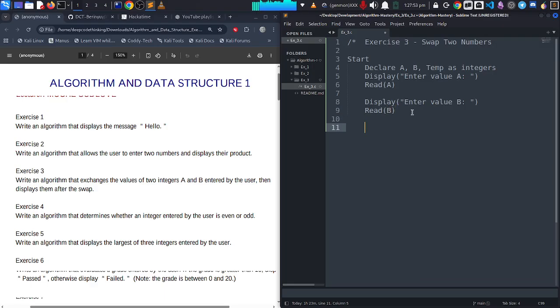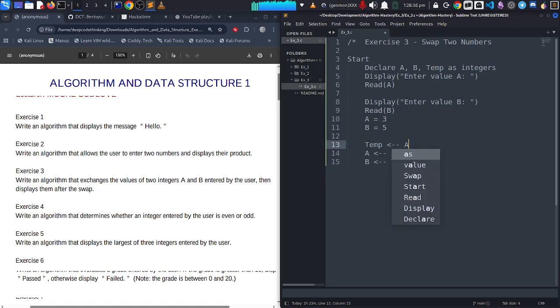So what's the logic that we are going to use to swap? Well, I'm going to set temp equal to a, and I'll assign b to a, then temp back to b. Don't worry, I'll explain later on. I know that some of you guys are like, Mr. DCT, what did I do here? Okay, so let me just explain. Imagine, let me say, assume a is equal to 3, and b is equal to 5. Now let me explain the logic that goes here.